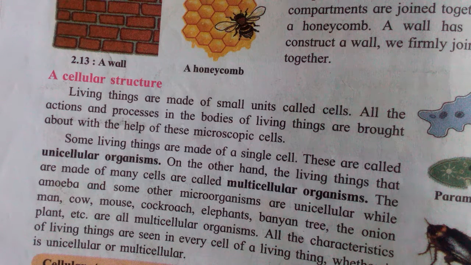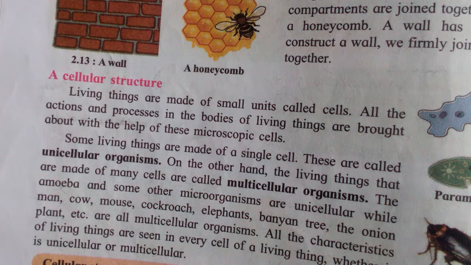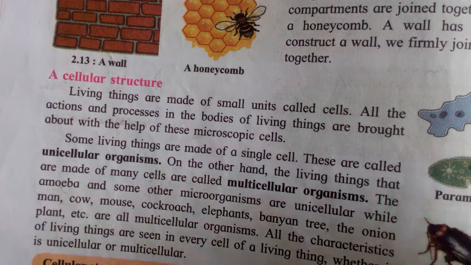Now see, our body is made of many cells. This means we all are which type of animal? Multicellular animals. Mostly we see multicellular animals in our surroundings. But some animals are unicellular animals.